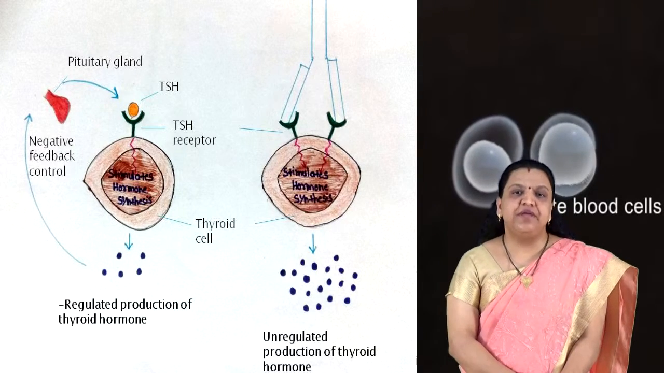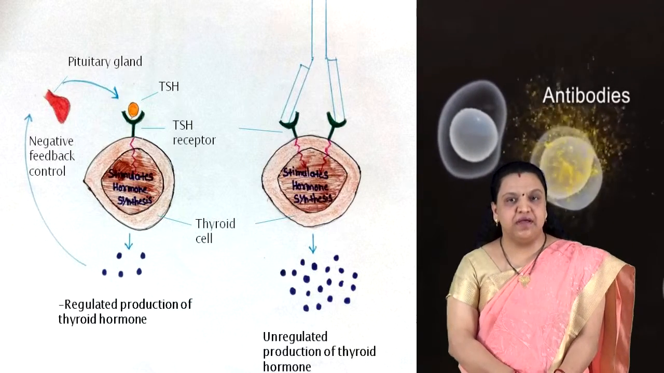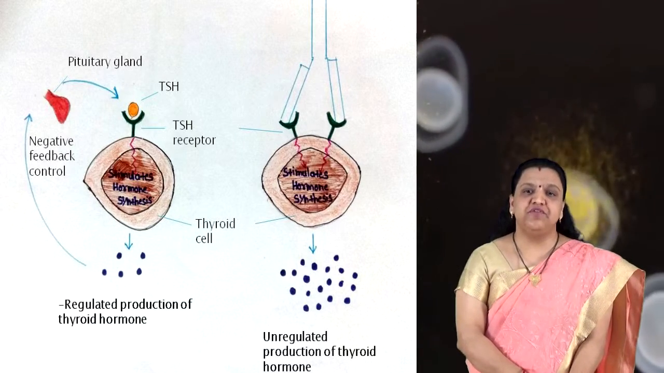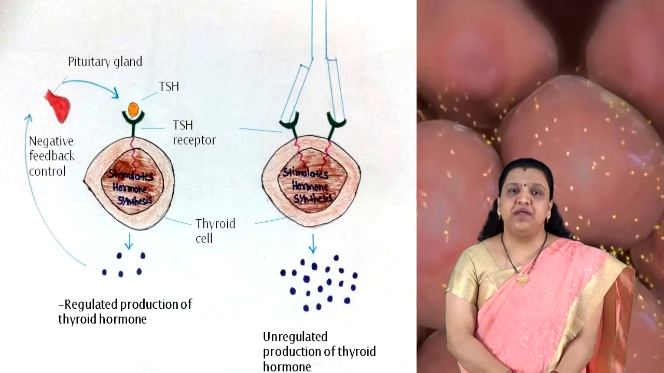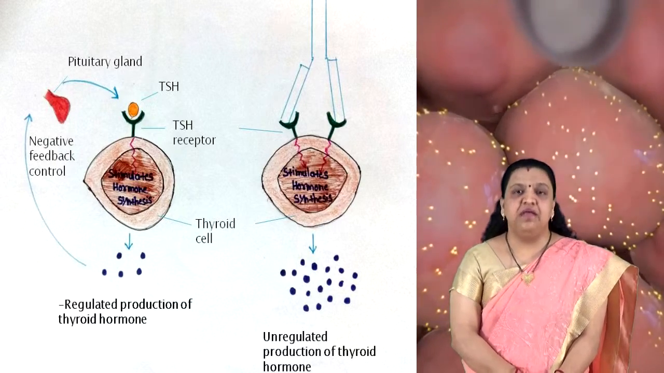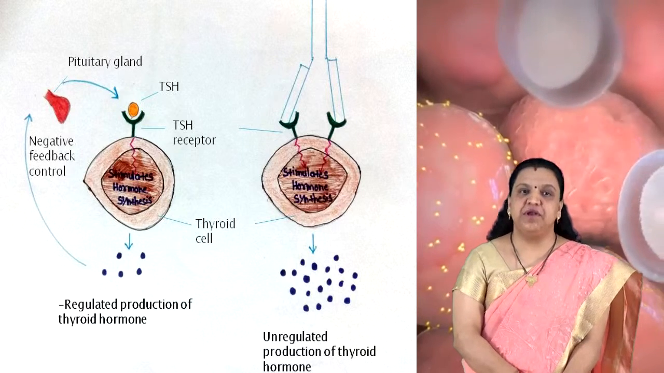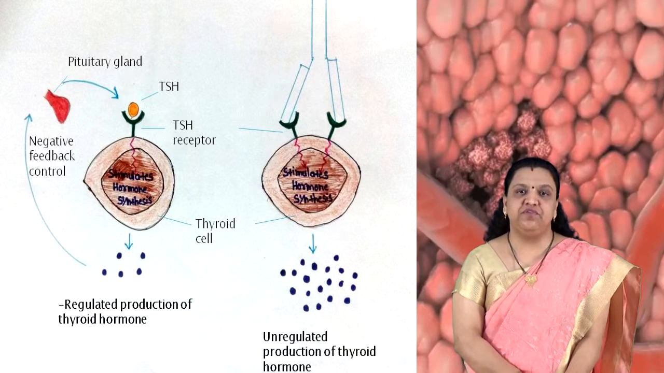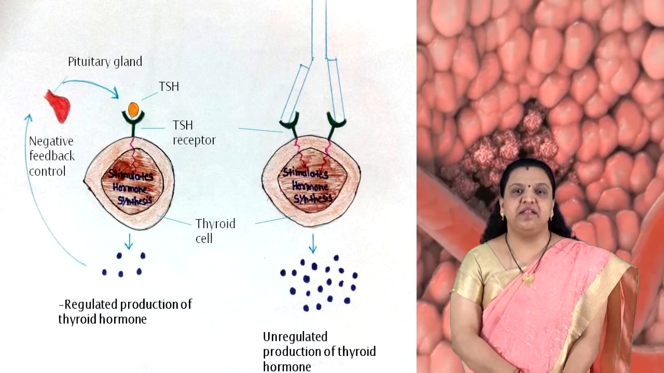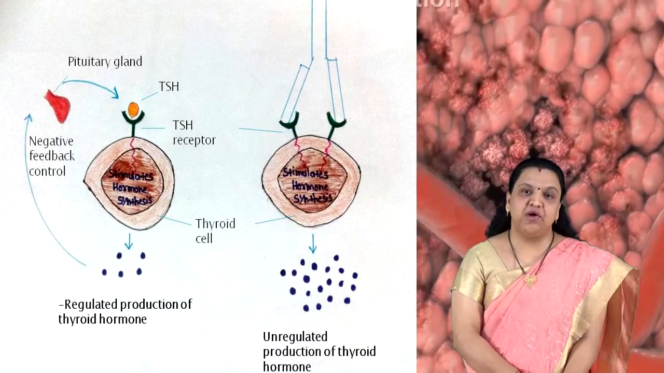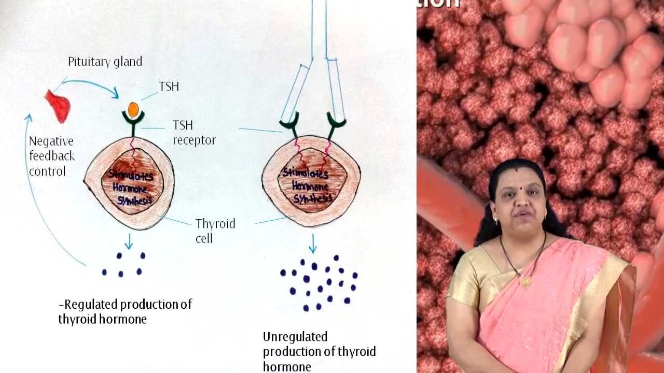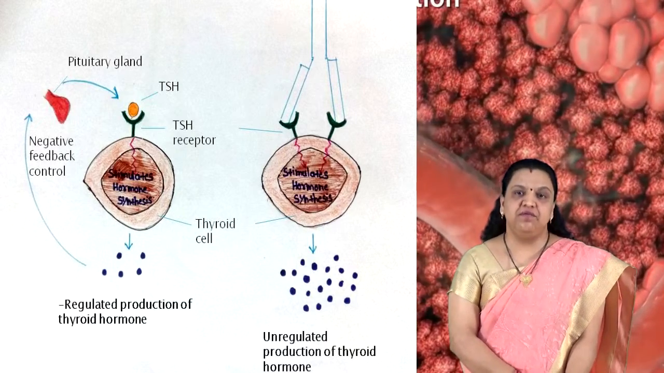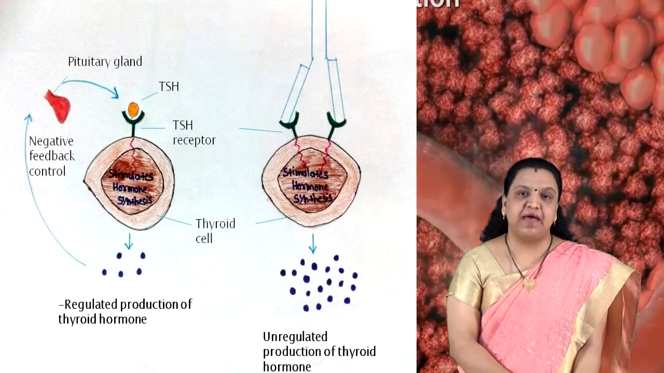But when we talk about the unregulated production of thyroid hormone, as in the case of Graves' disease, it is an unregulated production because autoantibodies are associated with the TSH receptors. They do not allow the TSH hormone, which is produced by the pituitary gland, to associate with them, and thereby there is a continuous stimulation of the thyroid cells, and they continuously produce thyroid hormone, violating the negative feedback control, so this production takes place continuously without any negative feedback control.